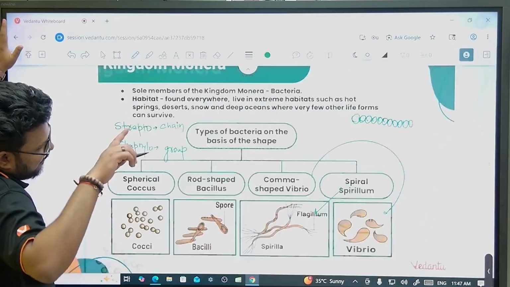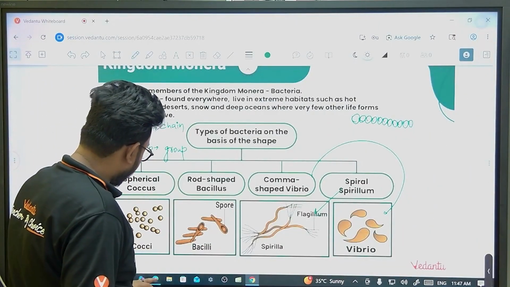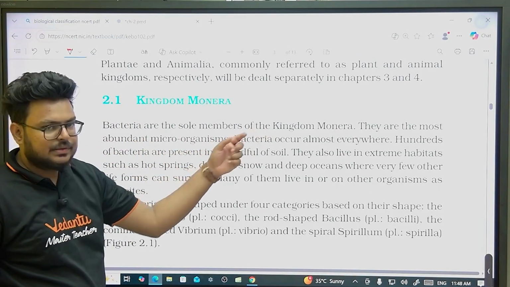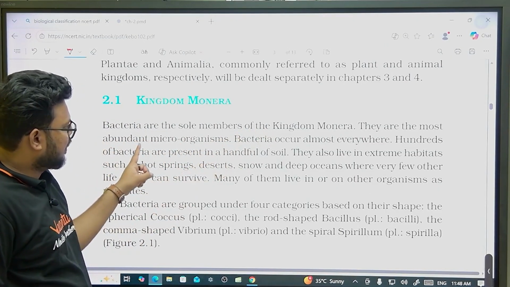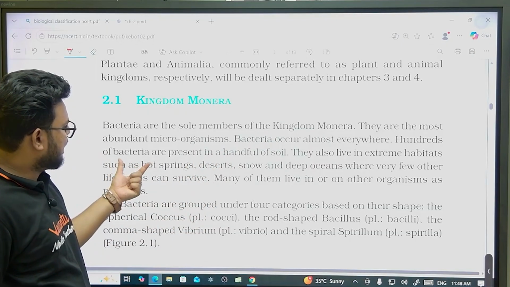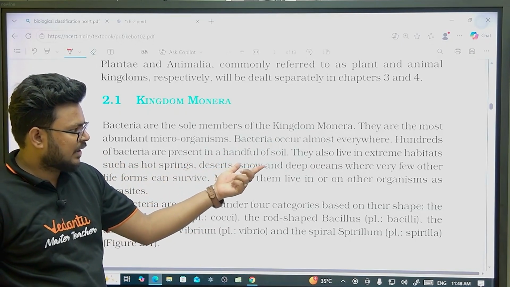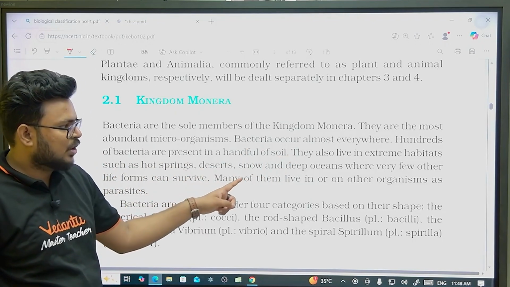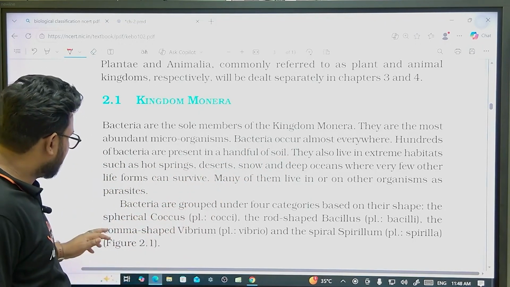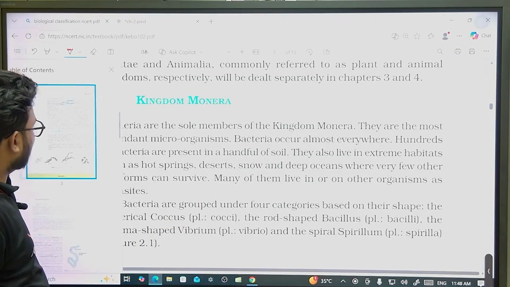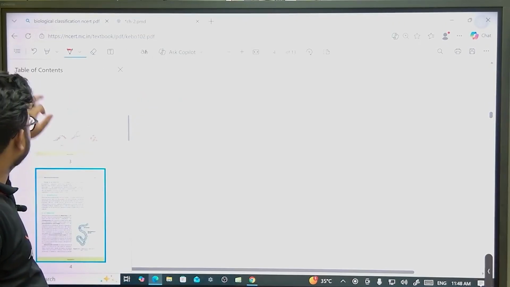I want to come to NCERT. Mode of nutrition I'll take from NCERT only. Bacteria are the sole member of kingdom Monera. They are the most abundant microorganisms and they occur almost everywhere. Hundreds of bacteria are present in a handful of soil. They also live in extreme habitats such as hot springs, deserts, snow and deep oceans. Bacteria are grouped into four categories on the basis of shape, which we discussed, so I'm not discussing this again.